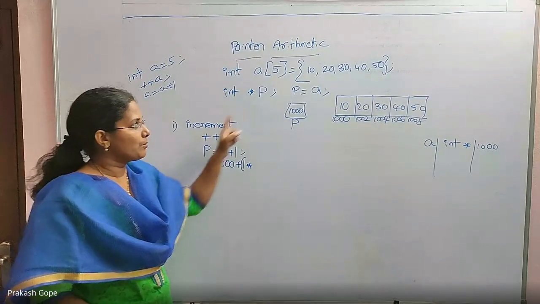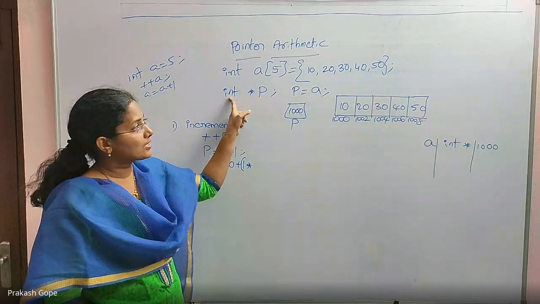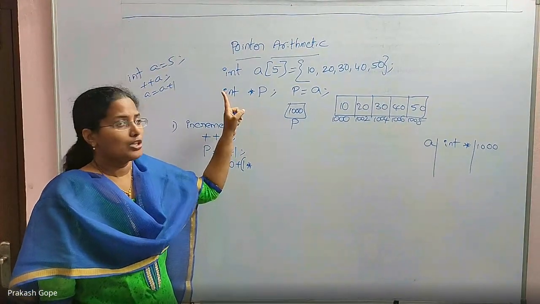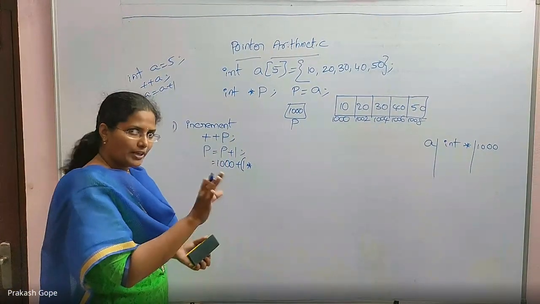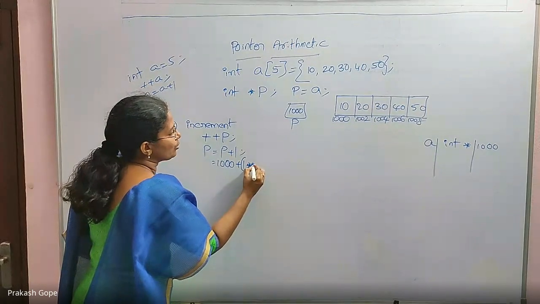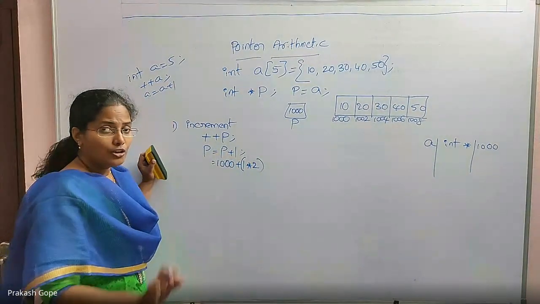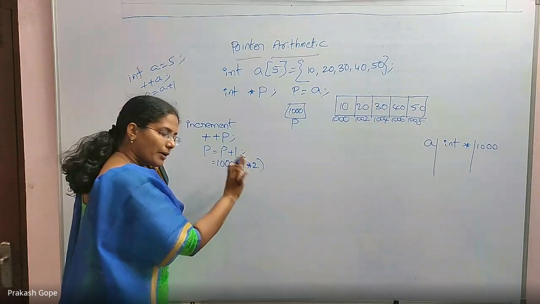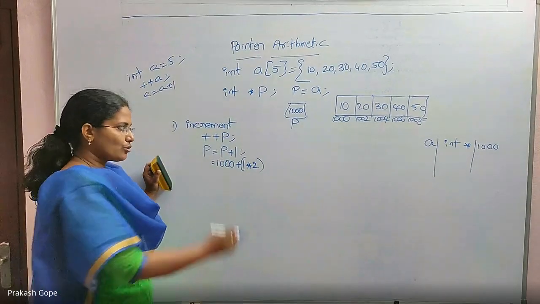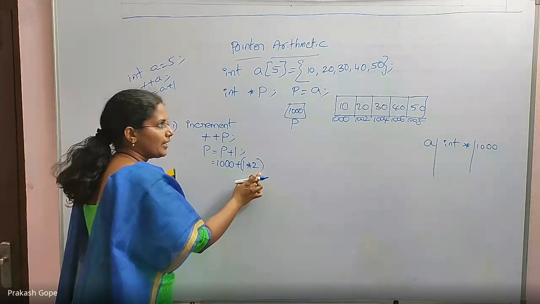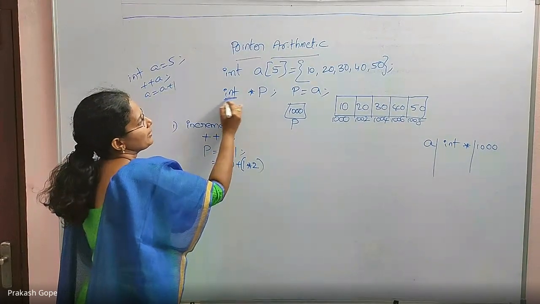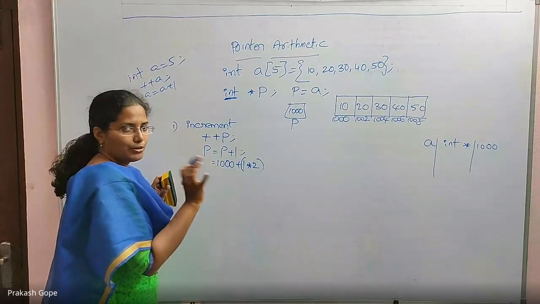What is p? P is a pointer, no doubt. But what is its type? Integer pointer. So an integer needs how many bytes? 2 bytes. For example, on my computer it needs 2 bytes. So with that 2 it gets multiplied. On your computer if it needs 4, it gets multiplied by 4. So though you are saying plus 1, internally that 1 gets multiplied by the number of bytes needed by that type on that computer.